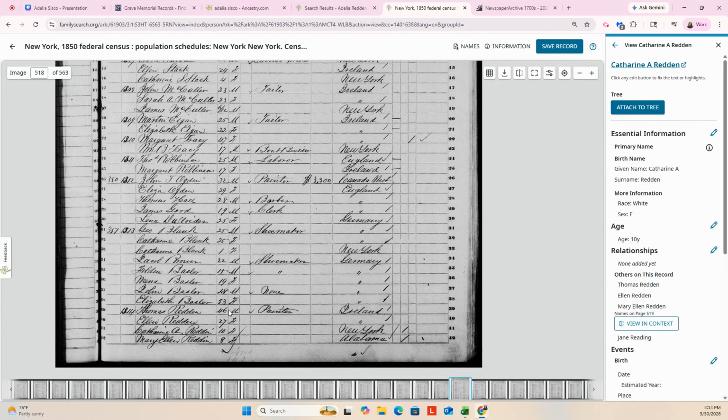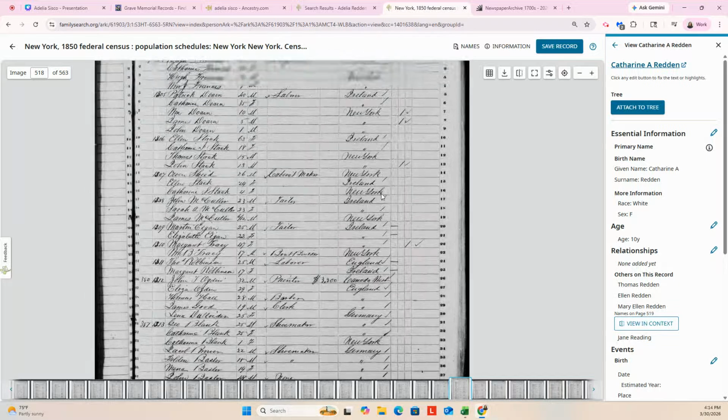Yeah, so look at that. This is kind of interesting. So you've got Thomas Redden that was born in Ireland, and Ellen was also born in Ireland. Catherine A. was born in New York, and then Mary Ellen was born in Alabama. Like, that is so far away, that time period. So that would have had her born about 1842, and now they're back in New York. Interesting. That's very interesting.